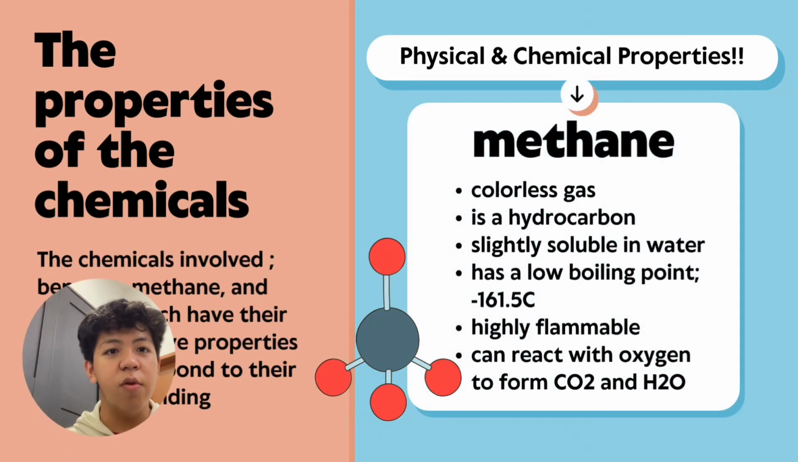Next is methane, which is a colorless gas. It is also a hydrocarbon. It is slightly soluble in water and has a low boiling point of negative 161.5 degrees Celsius, which means that this chemical exists as a gas. And the methane gas can react with oxygen to form CO2 and H2.